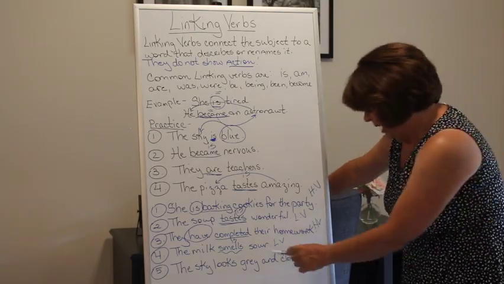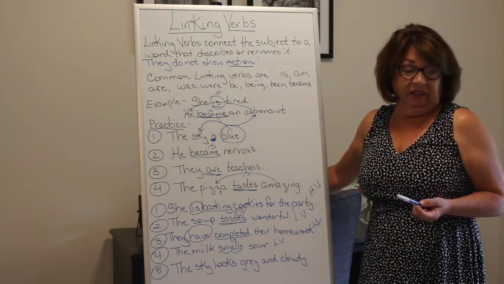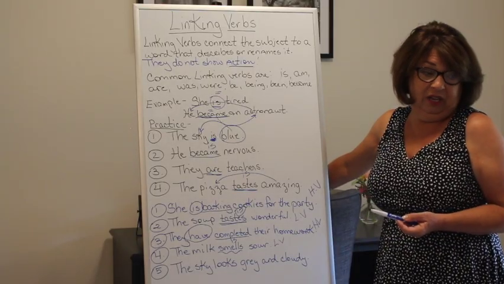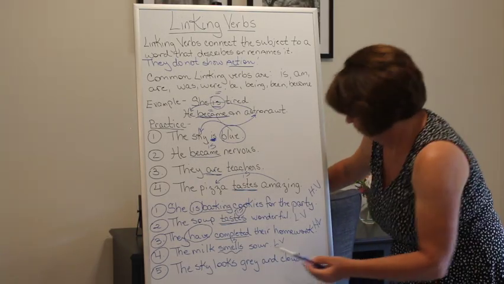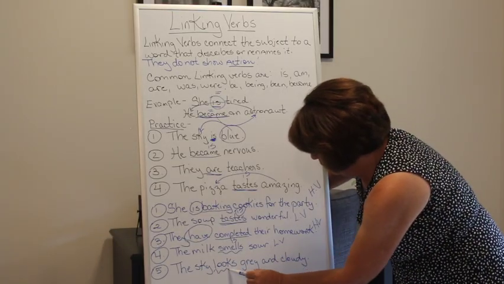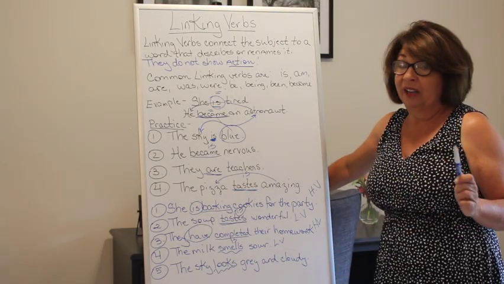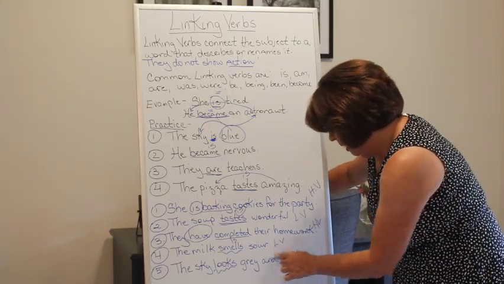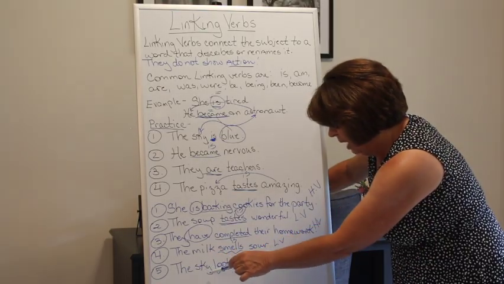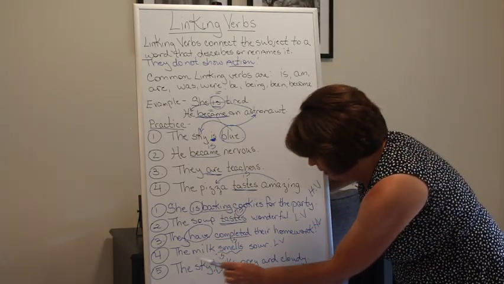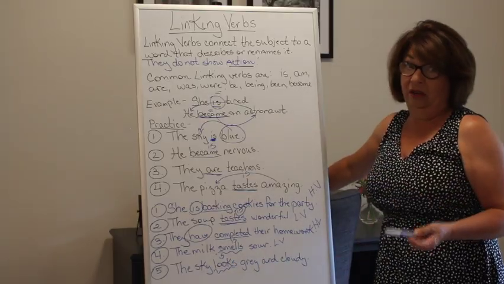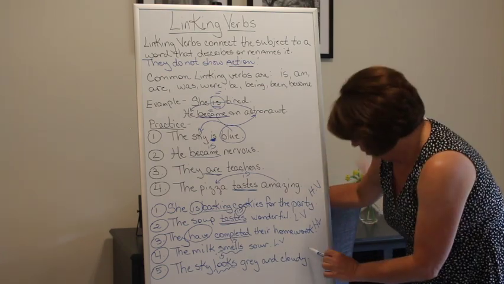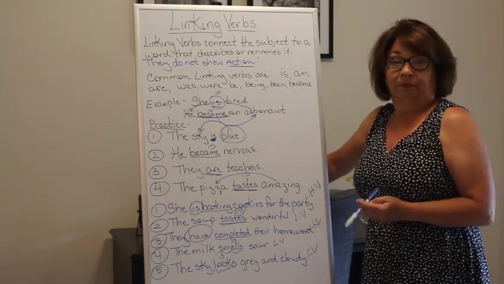And finally, the sky looks gray and cloudy. All right, in this sentence, is there anything that we can do? Is there any action in this sentence? No. You might say looks. But that is a descriptive word describing gray and cloudy. So it looks gray, it looks cloudy. What is gray and cloudy? The sky. Can we replace looks with is? The sky is gray and cloudy. We can. The sky equals gray and cloudy because that's a description of it. We can also say that. So we know that this is a linking verb.